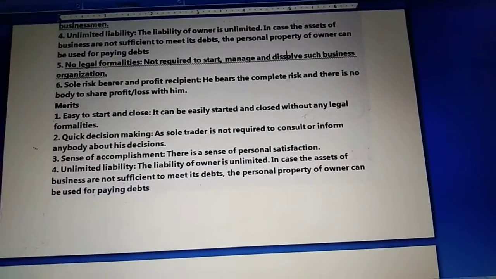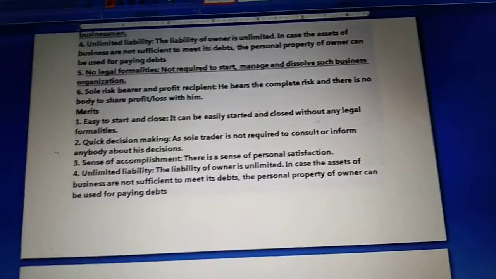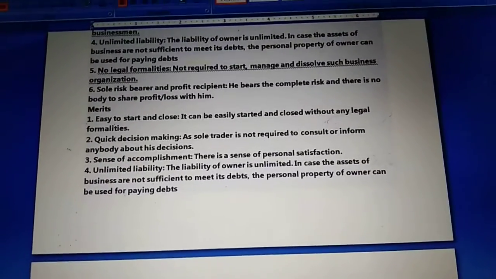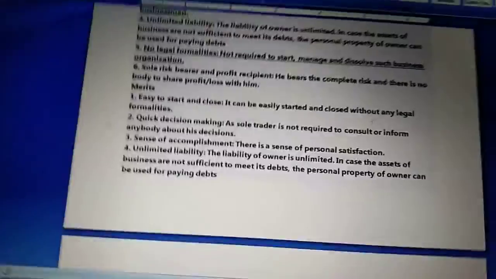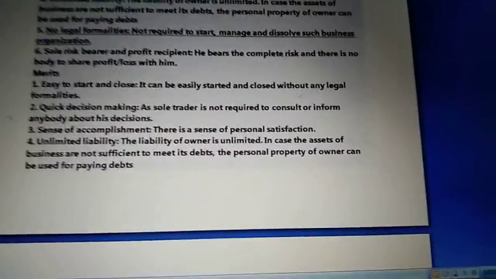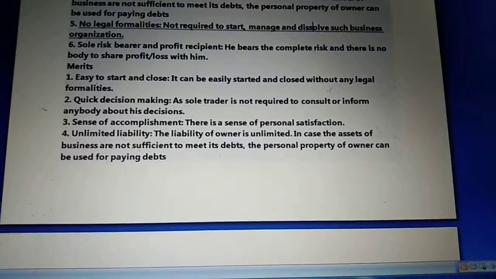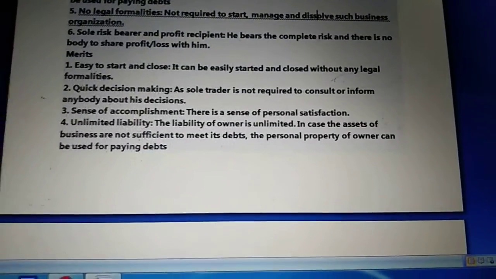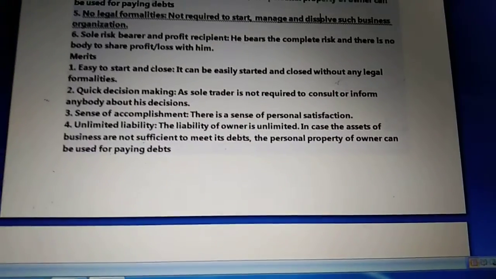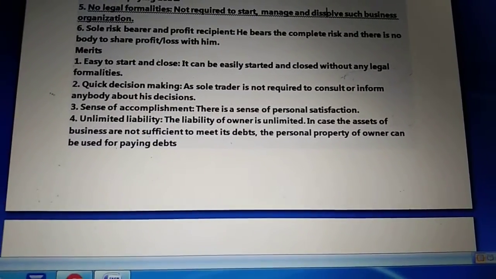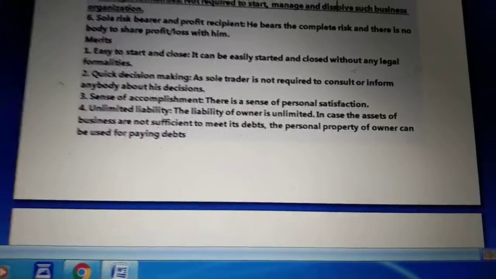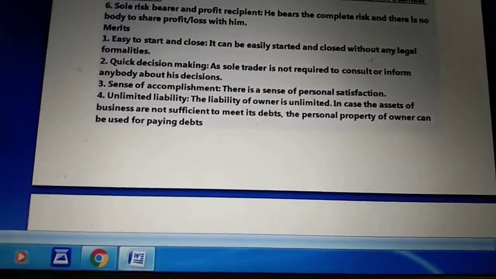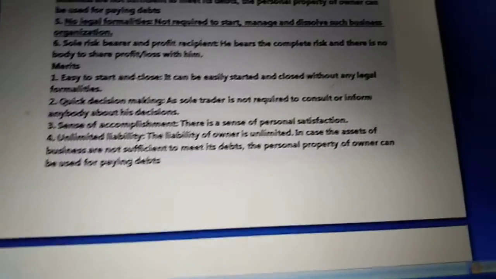Sense of accomplishment. It basically means there is a personal satisfaction involved in working for oneself. Whenever there is a sole proprietorship business, the owner knows that he is working for himself only. The knowledge that one is responsible for the success of the business not only contributes to self-satisfaction but also instills in the individual a sense of accomplishment and confidence in one's ability.